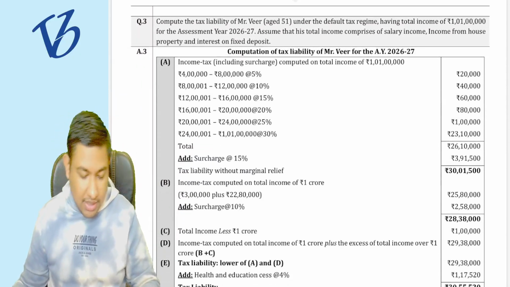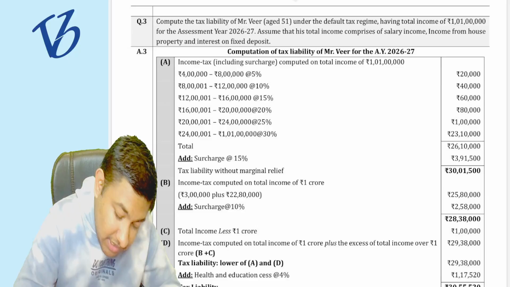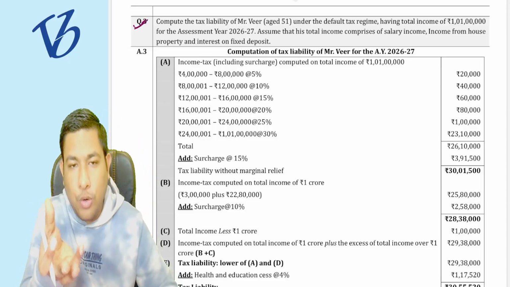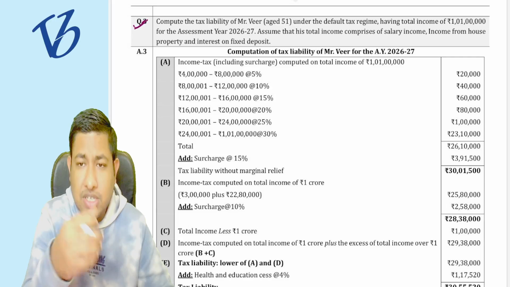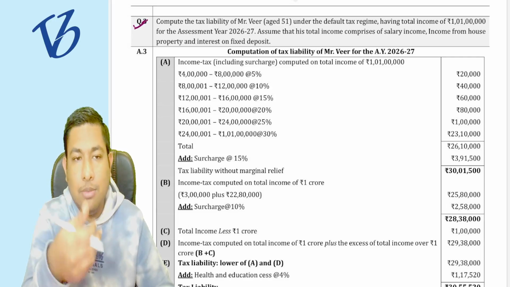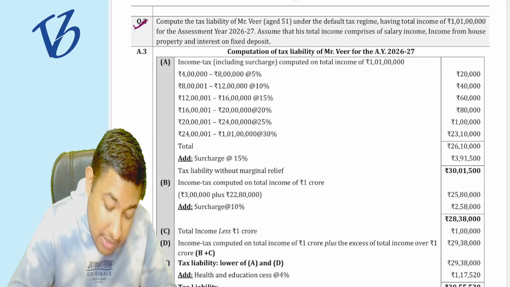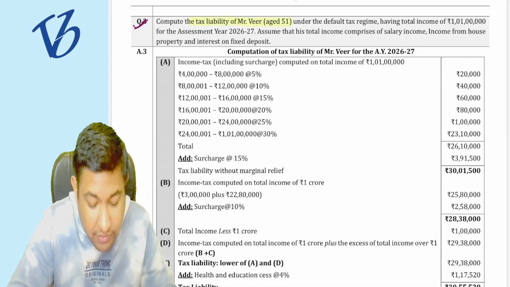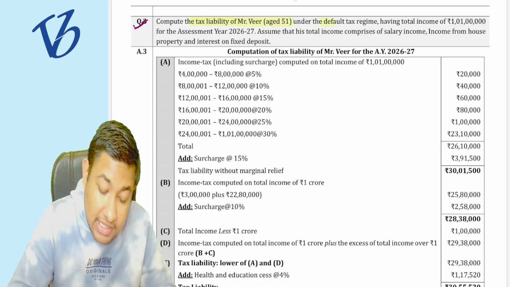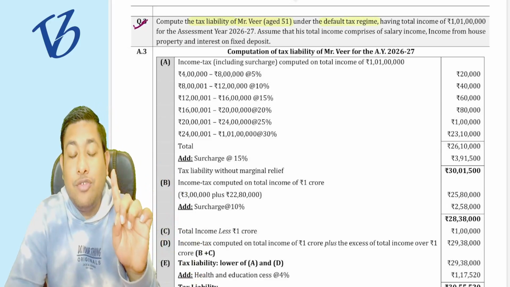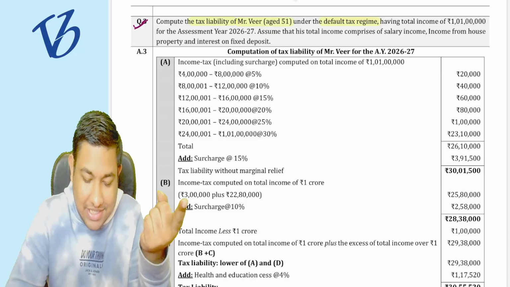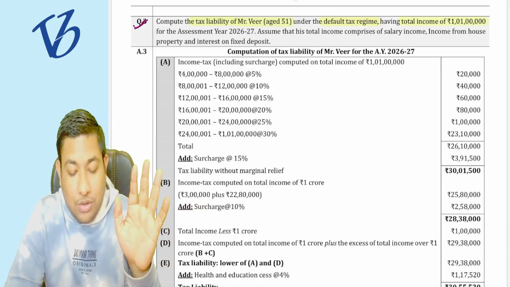Coming to question number 3. Now, question number 3 is also the same kind of question. I do not want to talk about this particular question, but due to only one point I am talking about it, which is that you have to compute the tax liability of Mr. V, who is 51 years of age, under the default tax regime. You have to calculate as per the default tax regime. The total income is going to be 1 crore 1 lakh rupees.